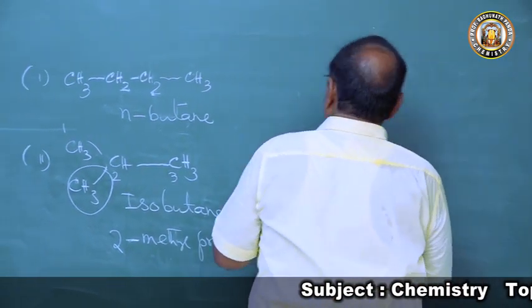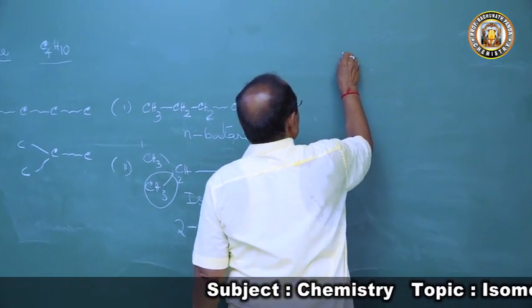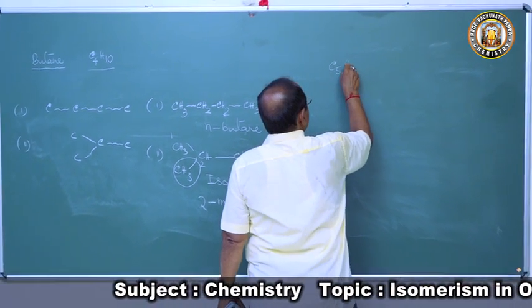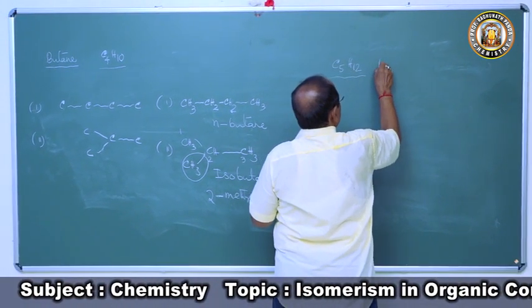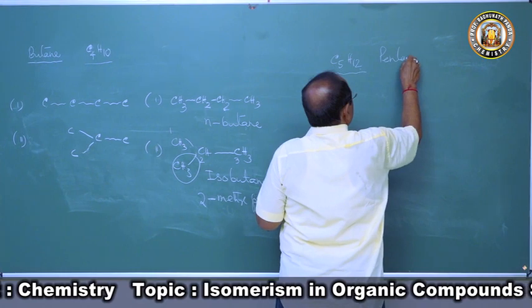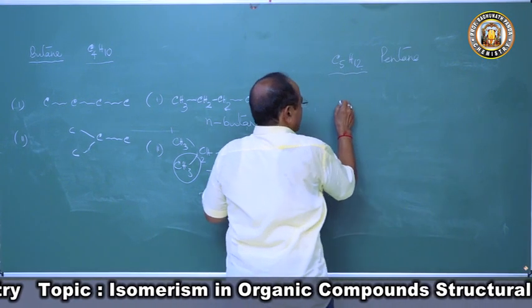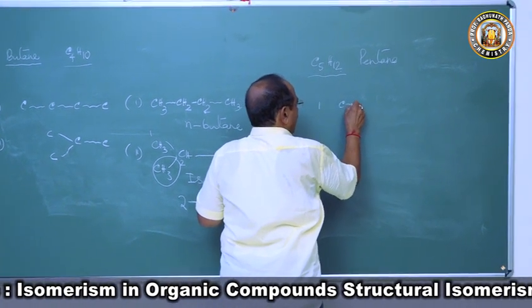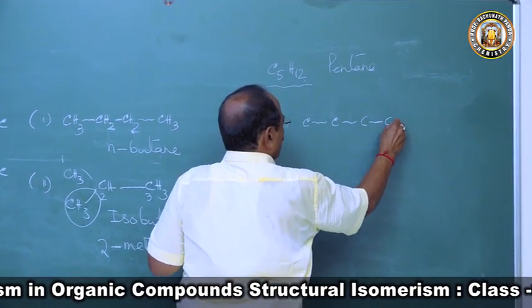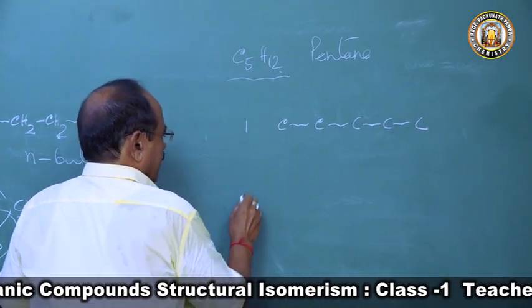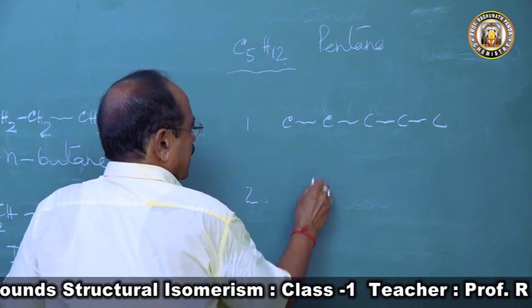Now let's come to another compound. There you have C5H12. This is called pentane. So we can write the 5 carbon atoms in a long chain, 1, 2, 3, 4, 5. Or you can write the carbon atoms in a branch.